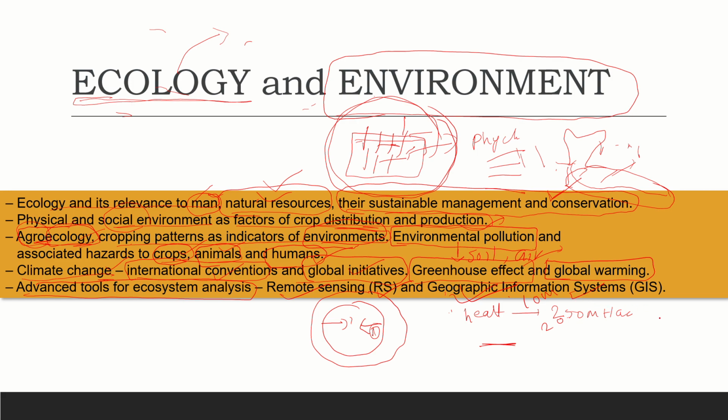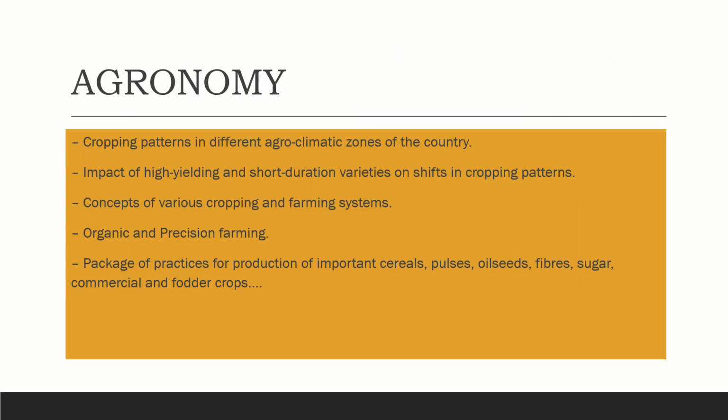Through the geographical information system, they measure the land in the whole of India, how much land is covered with the maize crop. Based on that data, it is produced to the government. The government is providing it to us, and it has many benefits. Why are they doing this? They will decide how much consumption the country has, what the demand for this crop is, and how much crop is sufficient for the next year. All these things are very important to know. So these tools are helping with this. This is what is dealt with in the ecology and environment section.